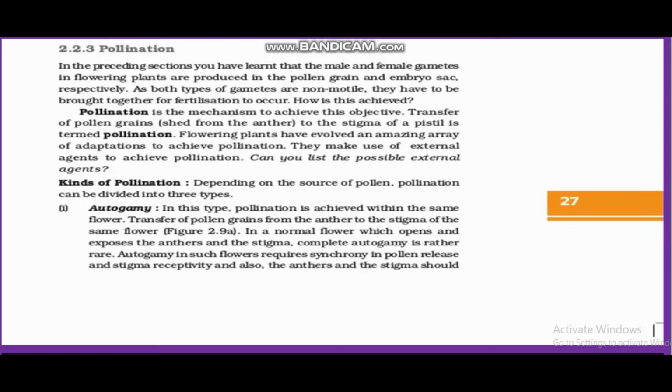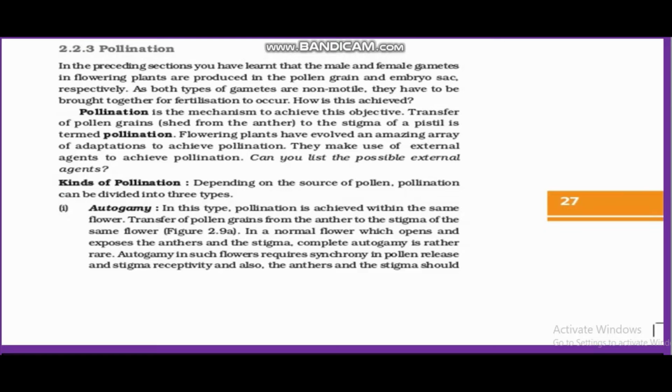But always it is not possible. In case of self-pollination, there should be some synchronization. What is the meaning of synchronization? It means the releasing of pollen, or formation of pollen, and the formation of carpel or receptivity of carpel should be at the same time.